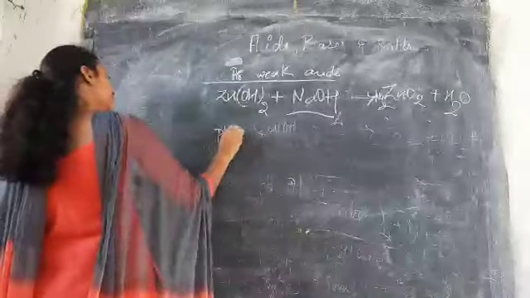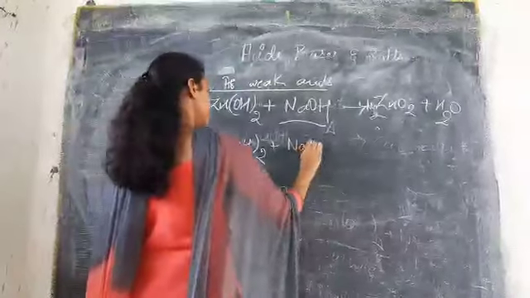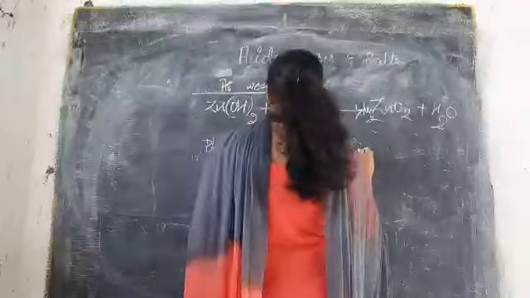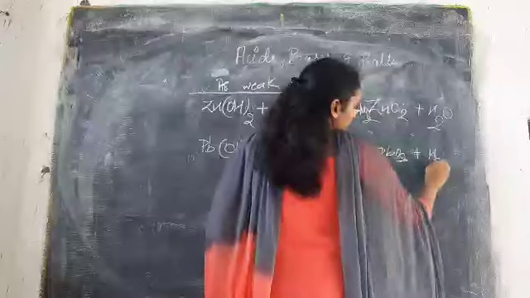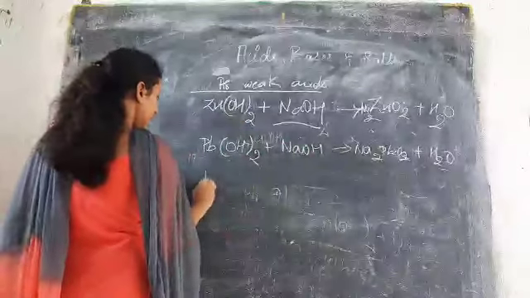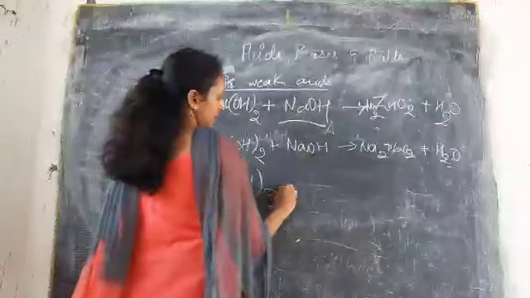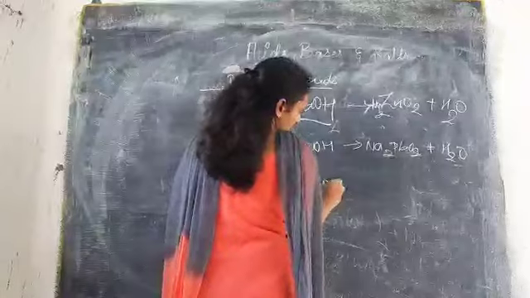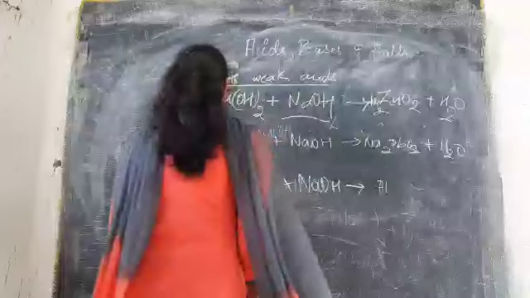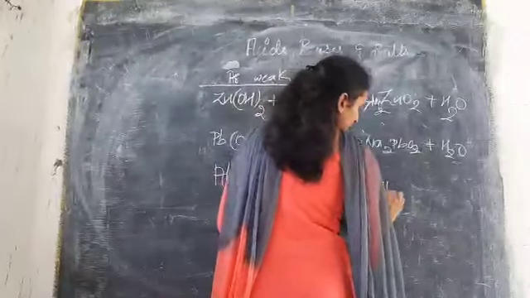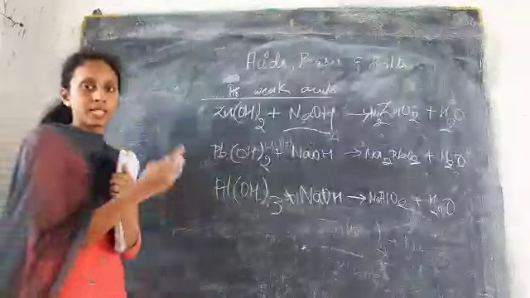Next is lead. When lead is treated with the same base, it forms Na2PbO2 plus water. When aluminium hydroxide, Al(OH)3, is treated with NaOH, it forms NaAlO2 plus water. So this shows that these act as weak acids.